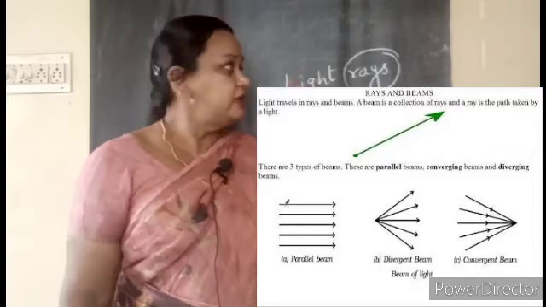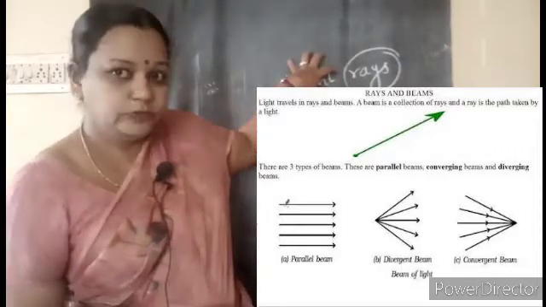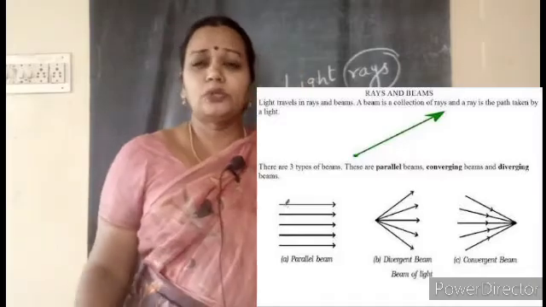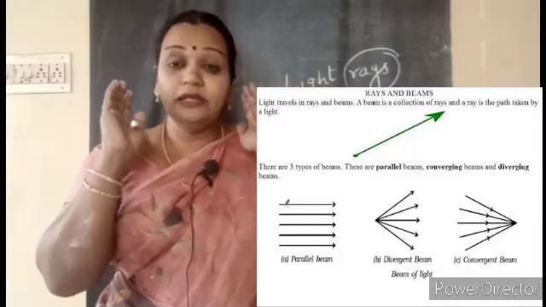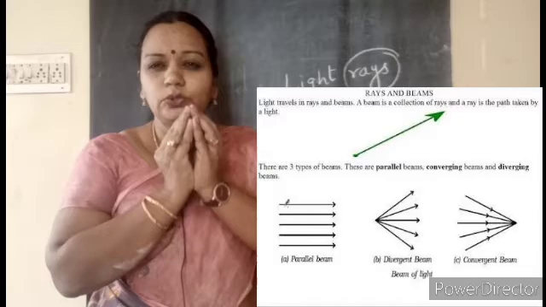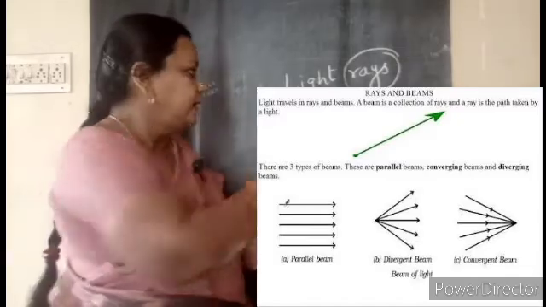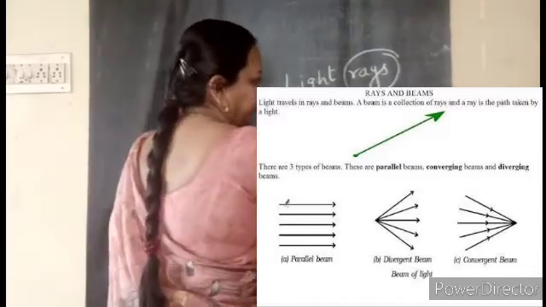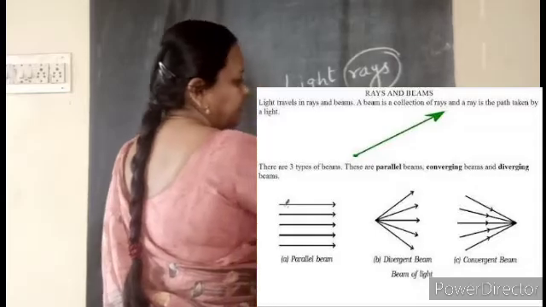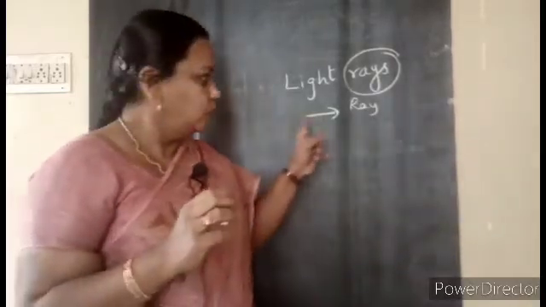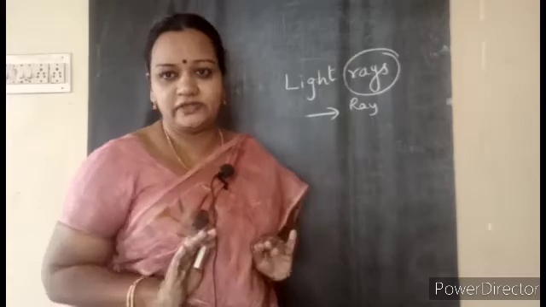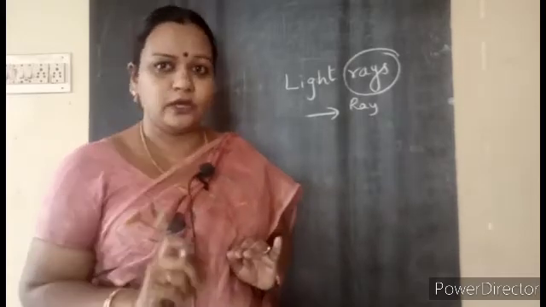Whenever we use the common term light, you know that in that light there are so many rays bundled together. This is a single ray, right? A single light ray can be represented like this. You know why it is represented this way: because light travels in a straight line. You all know what a ray is also.